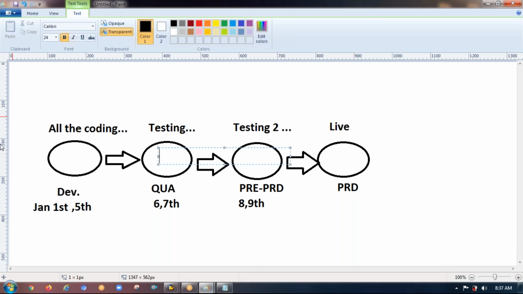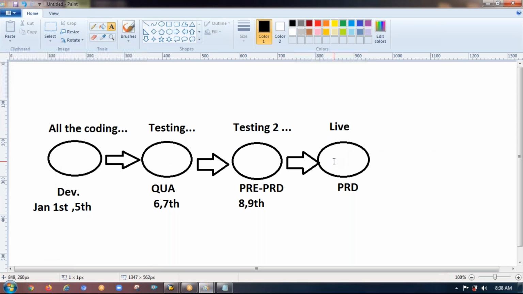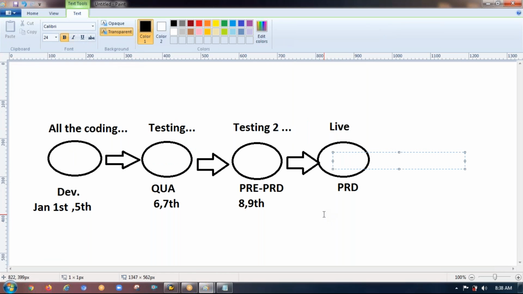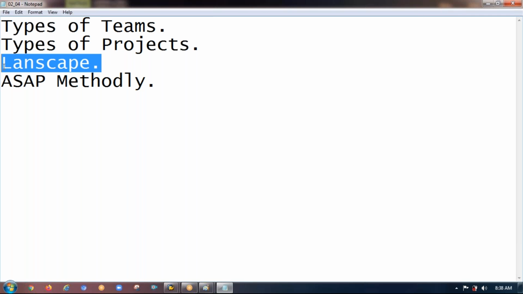Can you guess what is the purpose of having multiple systems in between dev and production? What is the point of having multiple servers between the dev system and the production system? And there are a few clients, a few customers, who are having 7 servers in their landscape.